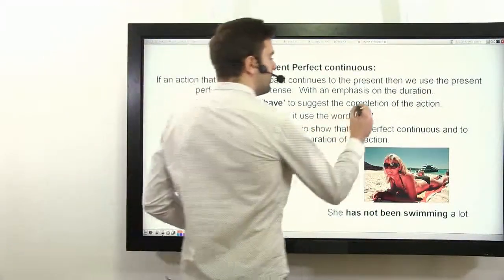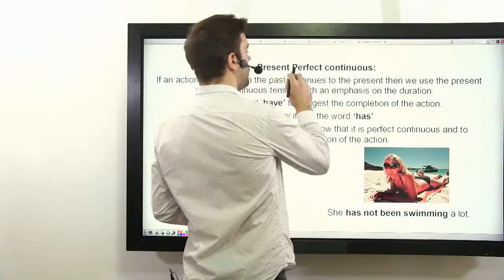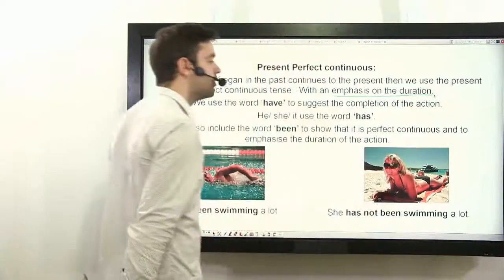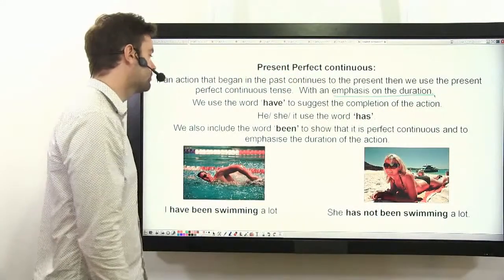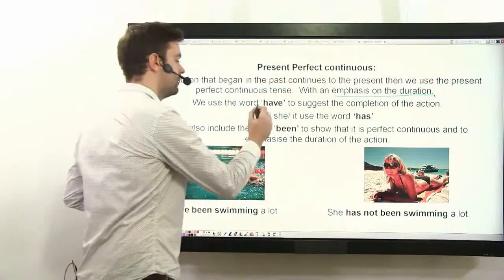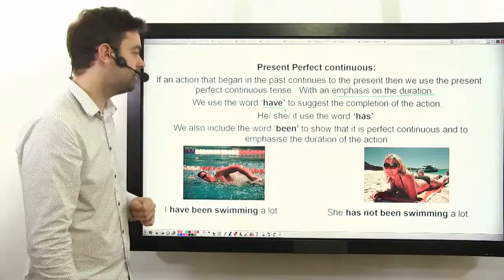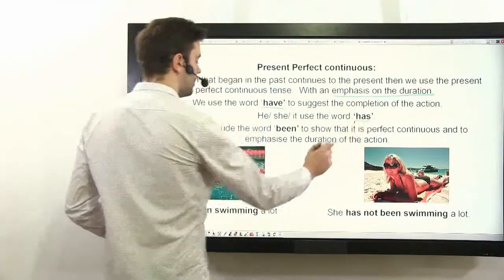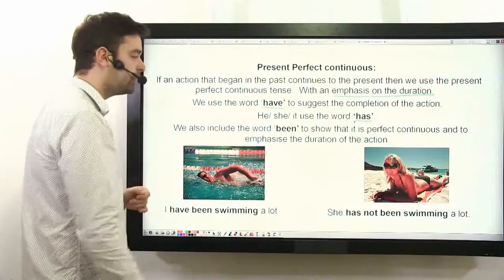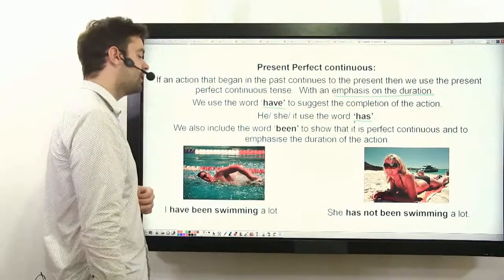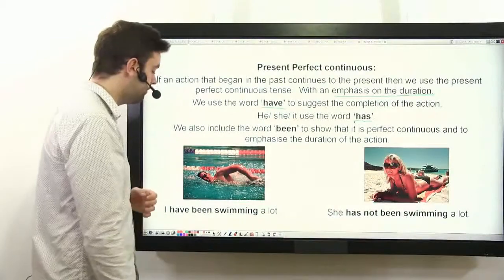With the perfect continuous, we always have an emphasis on the duration. Remember, we use the word have to suggest the completion of the action. If it's he, she, it, we use the word has. We also include the word been to show that it is the perfect continuous and to emphasize the duration.